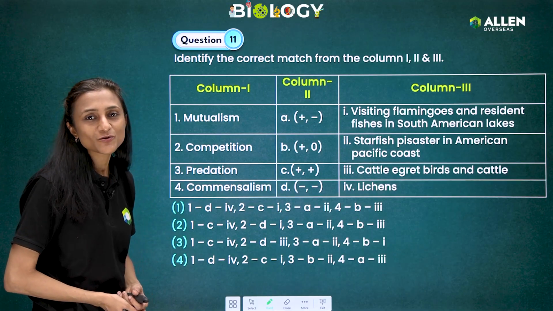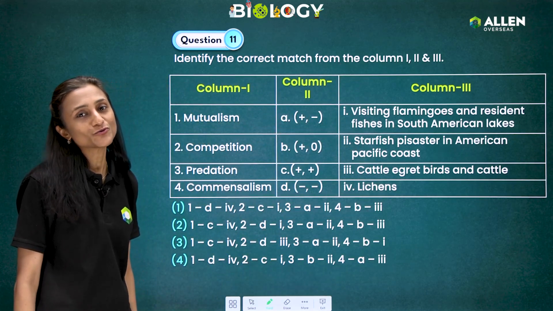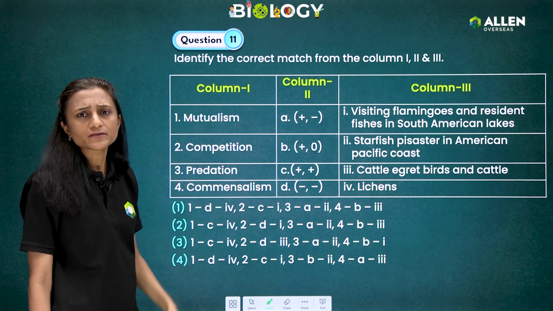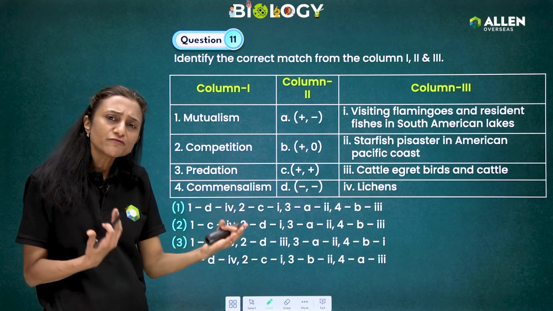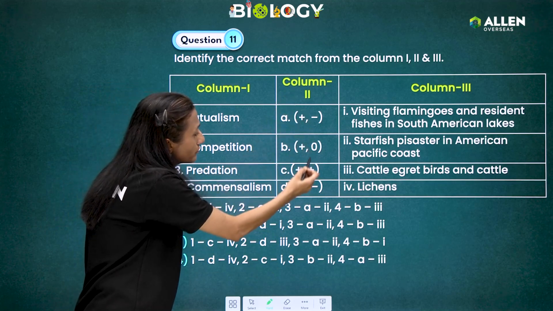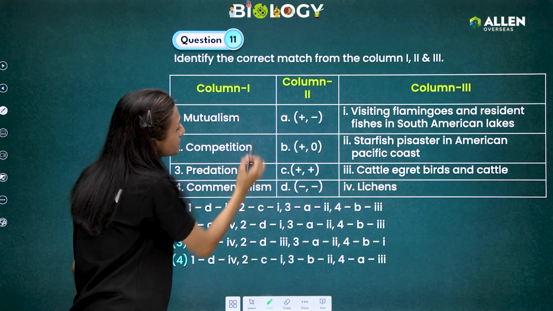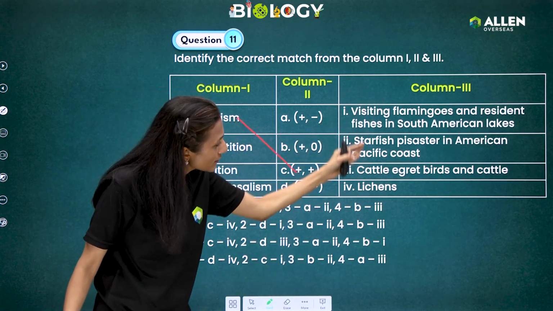Okay, so we'll discuss question number 11. Identify the correct match for column 1, 2, 3. So if we discuss column 1, mutualism. We know in the interaction of mutualism, it is beneficial for both the species which are interacting with each other. So if we see in column 2, the plus sign is written in the C option, where it is beneficial for both the species. And now we come to column 3 for examples.